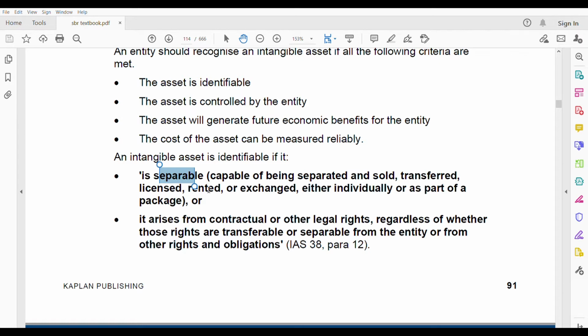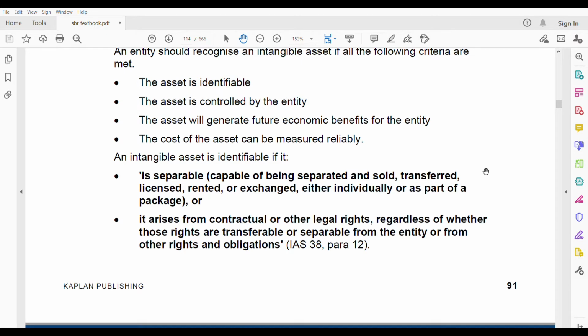Or you can rent it, or you can even exchange it, either individually or as part of a package. Or it arises from contractual or other legal rights, regardless of whether those rights are transferable or separable from the entity or from other rights and obligations. It does not matter whether you can transfer those rights or separate them from the entity or not, but there should be some contractual or legal right to it.